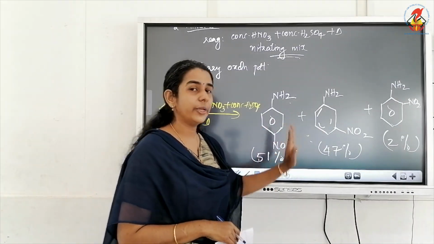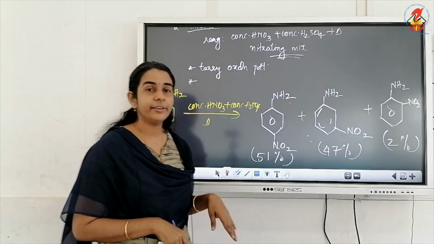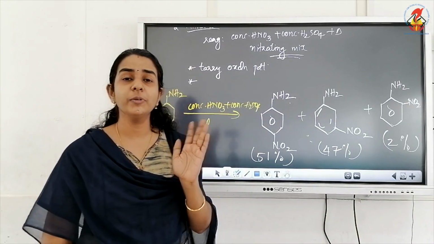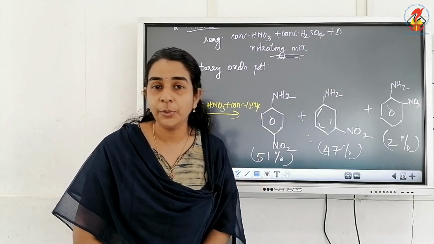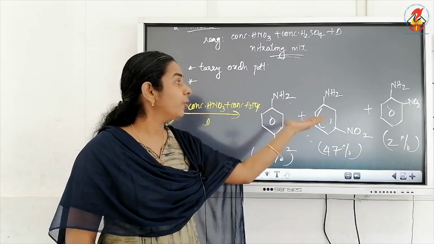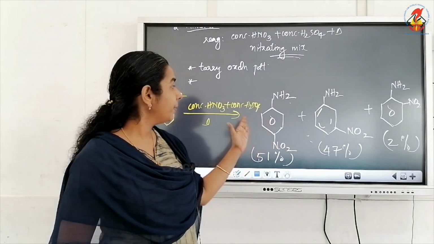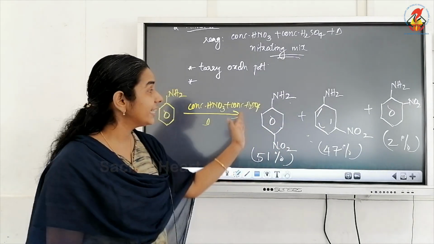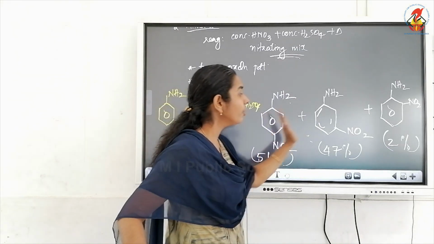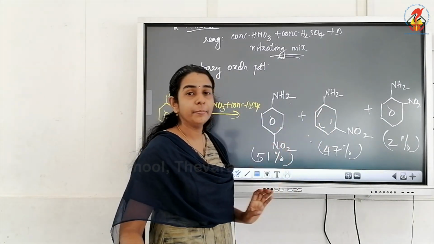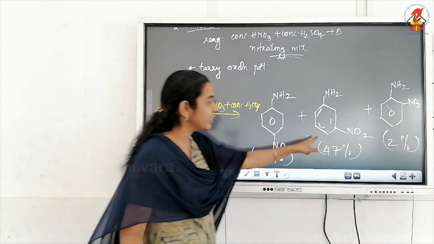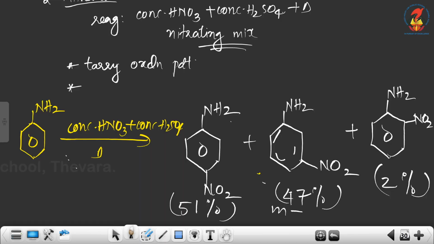See the equation. On direct nitration of aniline, what we expect is only ortho-nitroaniline and para-nitroaniline, and among these ortho will be minor and para will be the major product. But along with the ortho and para derivatives, we are getting a significant amount of the meta product. This is meta-nitroaniline, this is para-nitroaniline, this is ortho-nitroaniline.